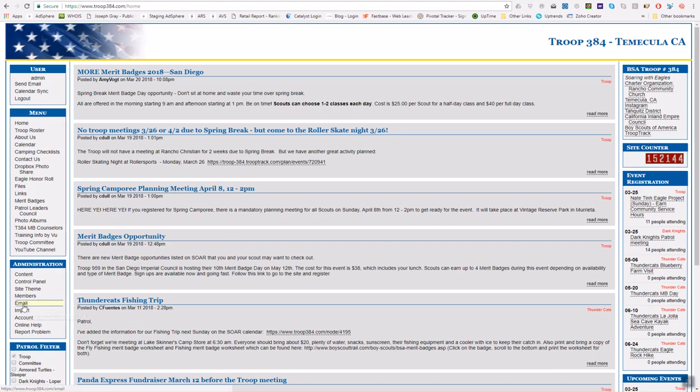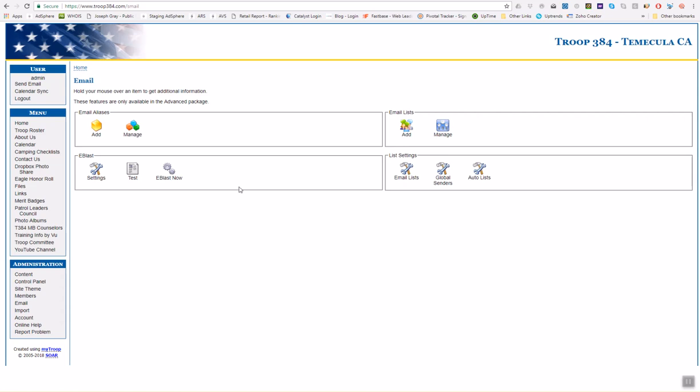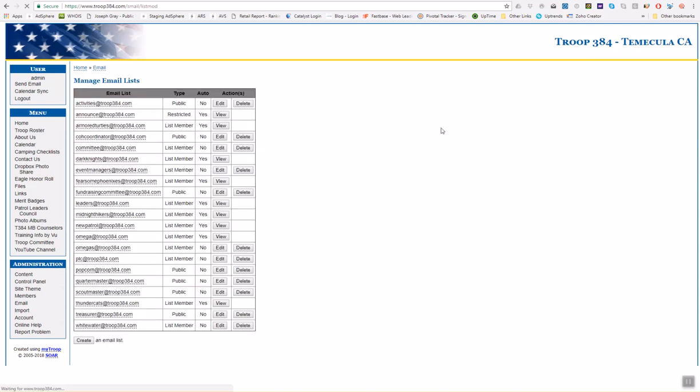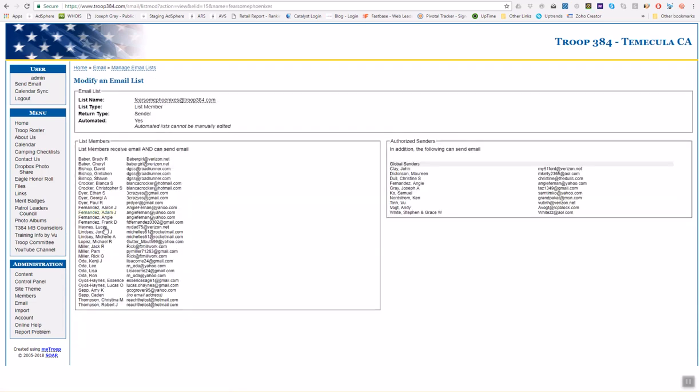Now, there's one more thing before I let you go. Every patrol has its own distribution list, and I'm sure by now you probably know your patrol's email distribution list. For example, if you send an email to fearsomephoenixes at troop384.com, then that's going to distribute to all the scouts and the adults that are associated with Fearsome Phoenixes. So this is the preferred way that you communicate with your entire patrol. Make sure you know what your email address is for your specific patrol.